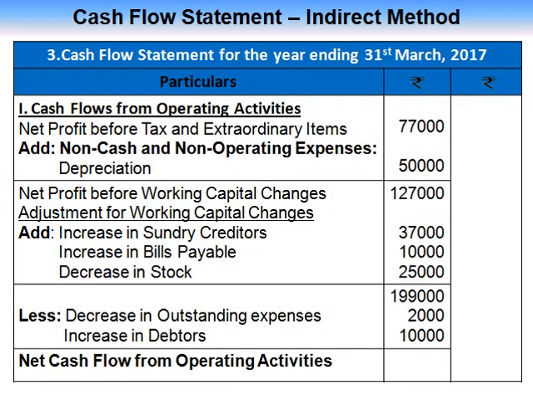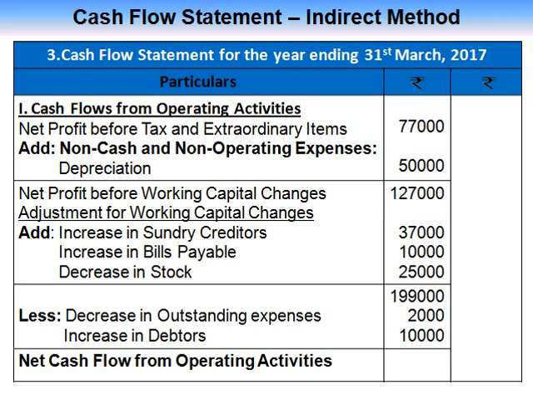Cash flow statement is prepared under indirect method. Here we have grouped all the particulars under respective heads, that is cash flow from operating activities, cash flow from investing activities, and cash flow from financing activities. First, cash flow from operating activities. Net profit before tax and extraordinary items as per adjusted surplus account 77,000. Add non-operating expenses, that is depreciation 50,000. So total net profit before working capital changes, along with adjustment for working capital changes.